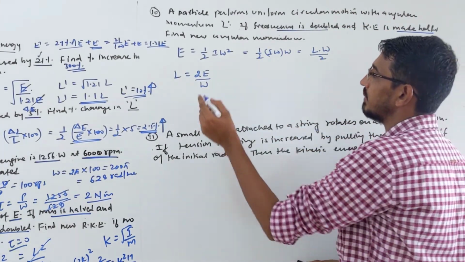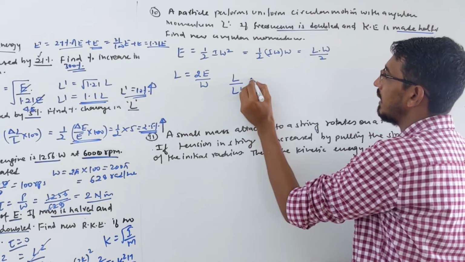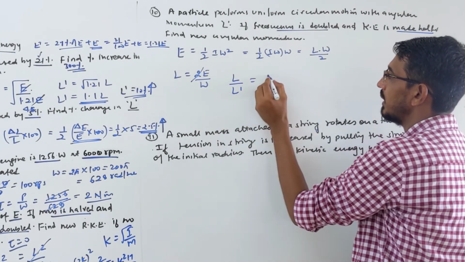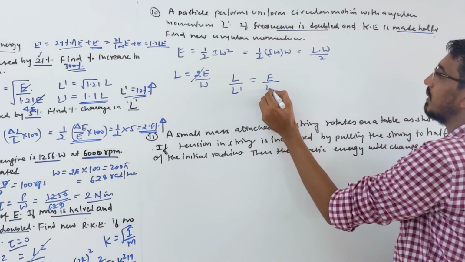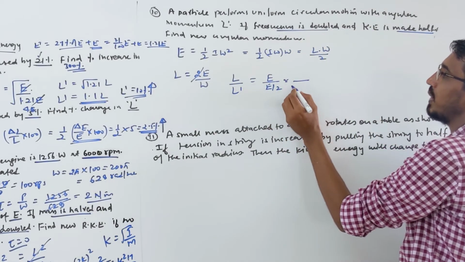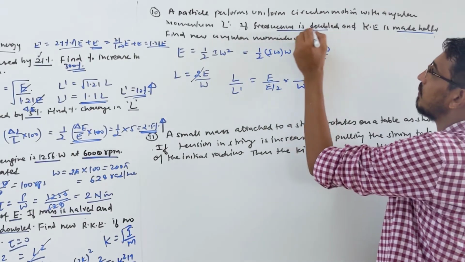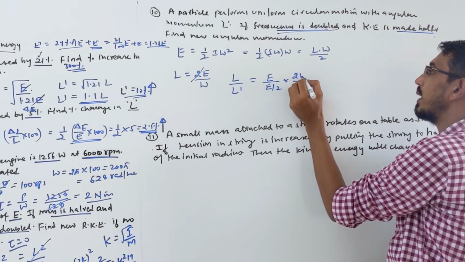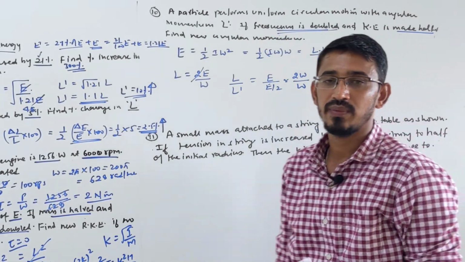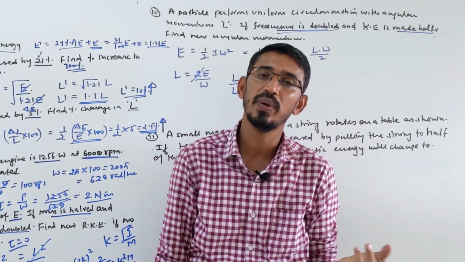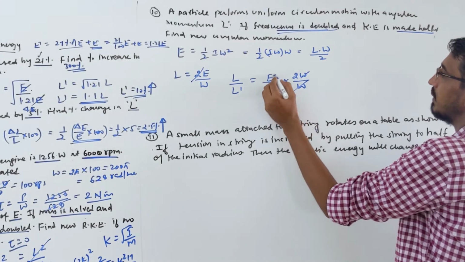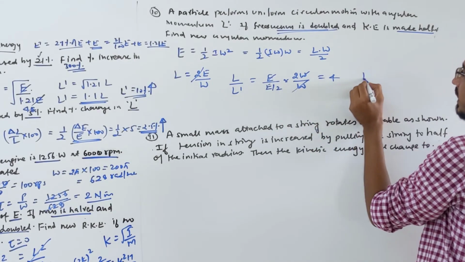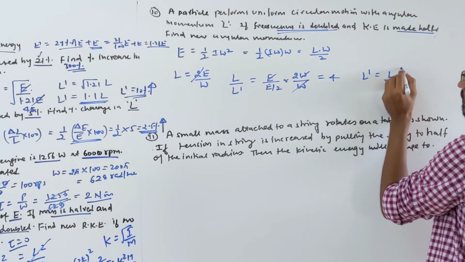So look here: initial L, new L dash. Initial energy is E, with 2 constant; new energy, they made energy half, E by 2. What happened to frequency? Initial is omega, new frequency is double, so omega also gets double, because angular frequency or angular velocity is 2 pi into nu. So from this relation, it becomes 4, so L dash becomes simply L by 4, that's your answer.